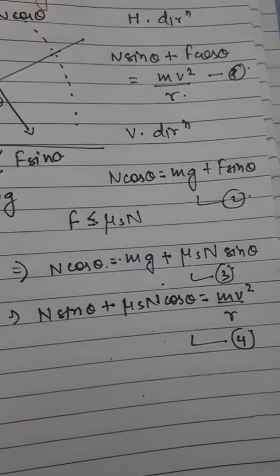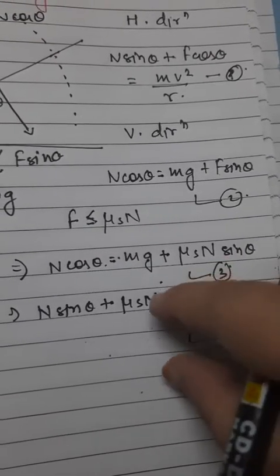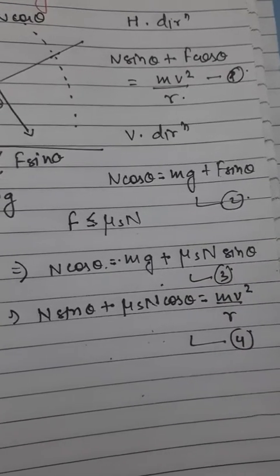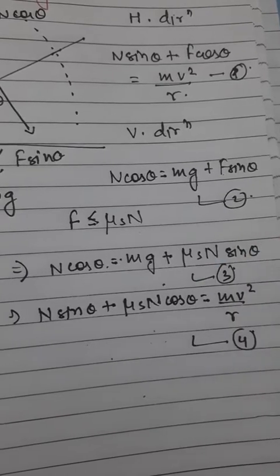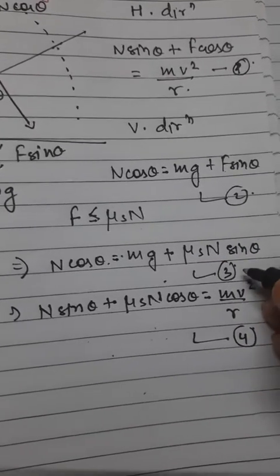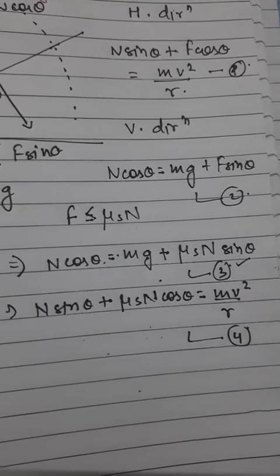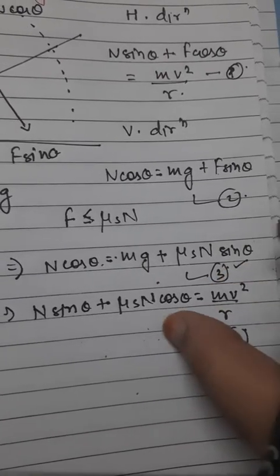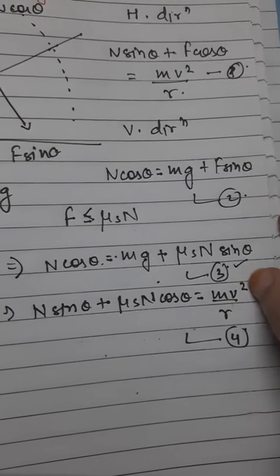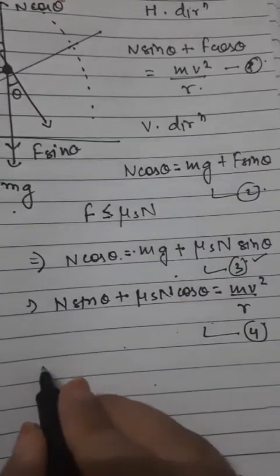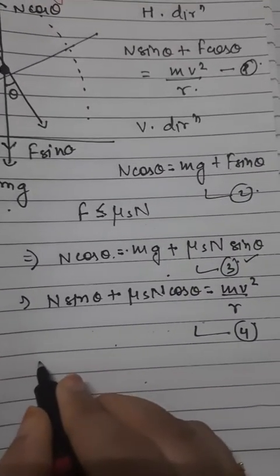Now what I need to find out? I need to find out the specific value of n, so that I can replace the value of n according to the formula. First I will find out the value of n from the first equation, and then I will put the value of n in the fourth equation, and from there I will get the v square term.